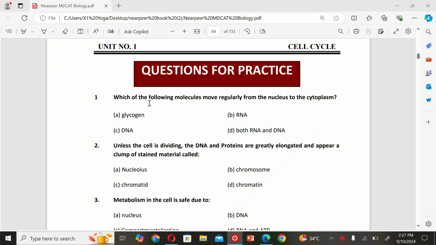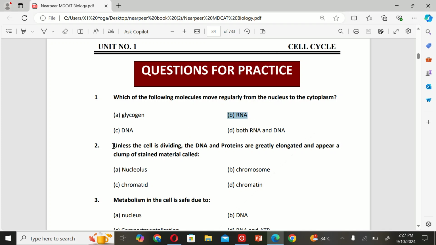तो चलिए एमसीक्यूज की तरफ चलते हैं। तो फर्स्ट एमसीक्यूज है, Which of the following molecules move regularly from the nucleus to the cytoplasm? A. Glycogen, B. RNA, C. DNA, and D. Both RNA and DNA. So the correct option is B.